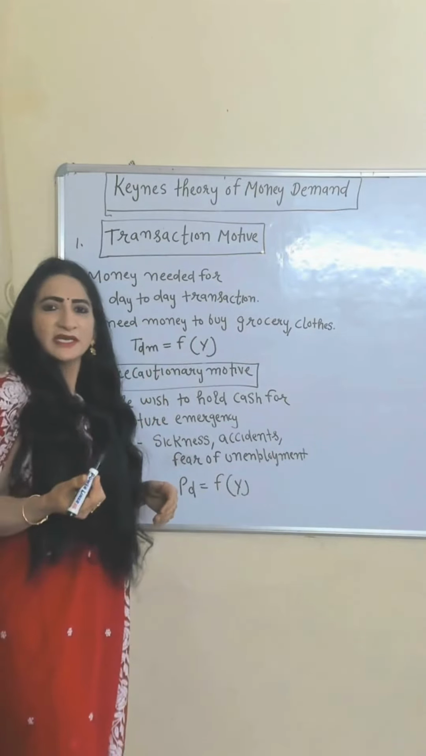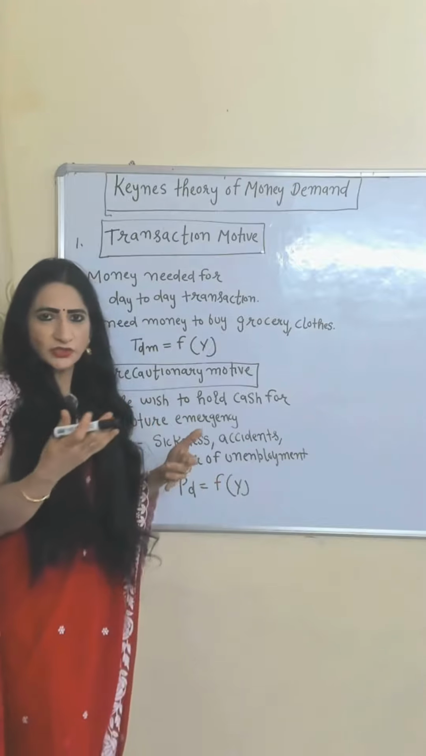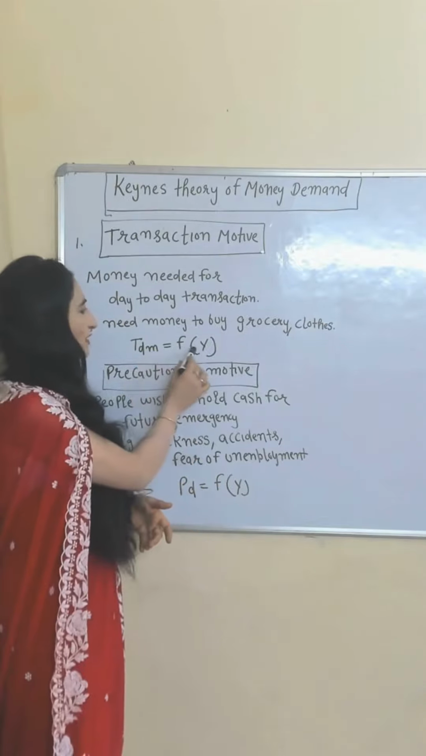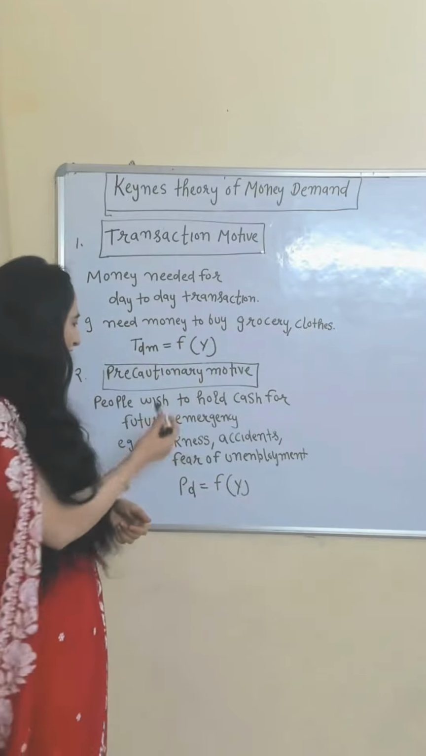Transaction motive: money needed for day-to-day transactions. For example, I need money to buy groceries, clothes. Transaction demand for money is a function of income. As income increases, transaction demand for money also increases.